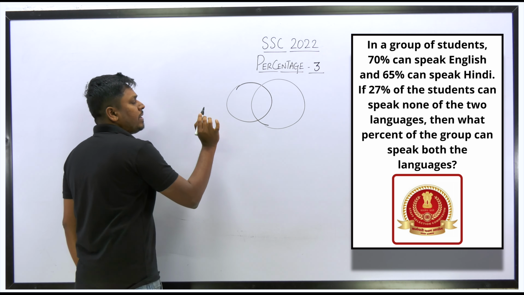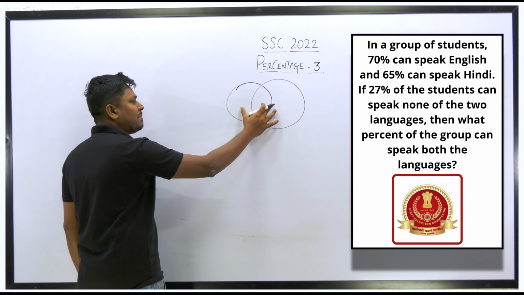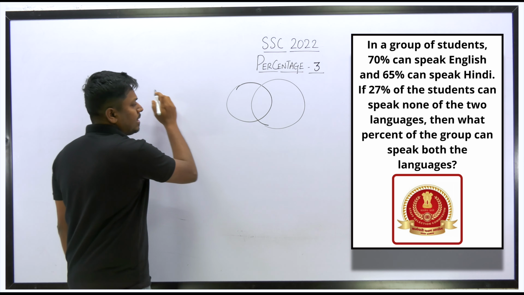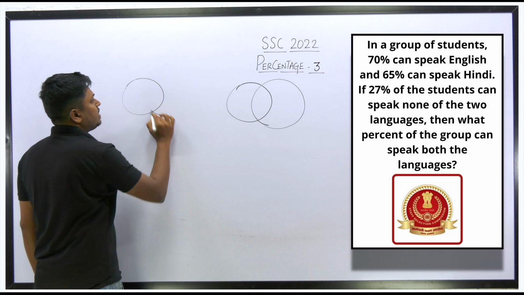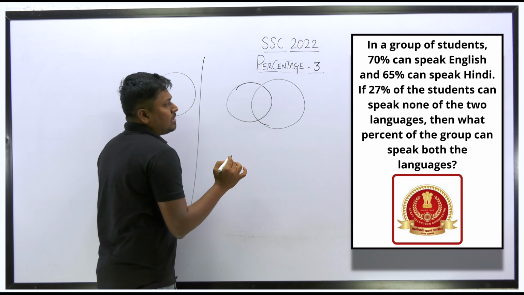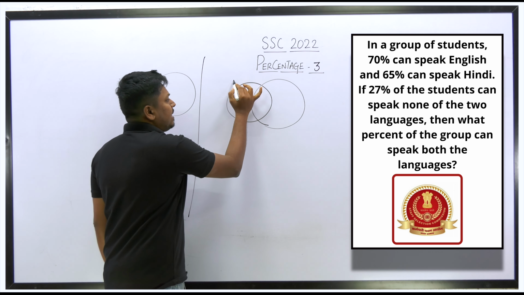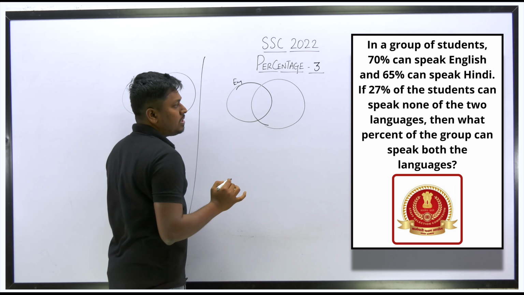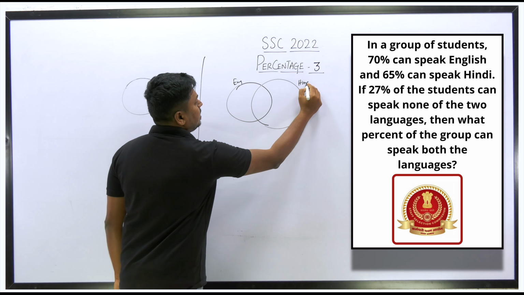So what we can do here is, we can solve this question in two different ways. If you want, I can solve it in two different ways. First and second method, just see here. So the first method is what? Let me take this circle for English and this circle for Hindi. Got it?